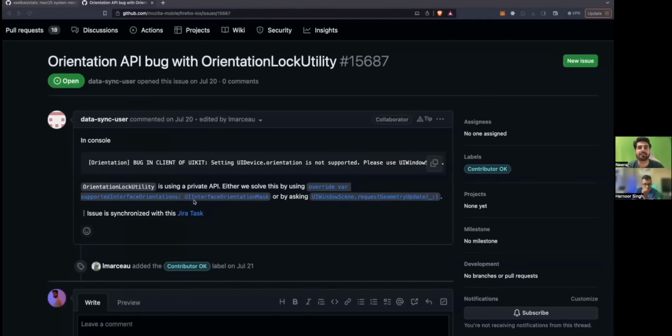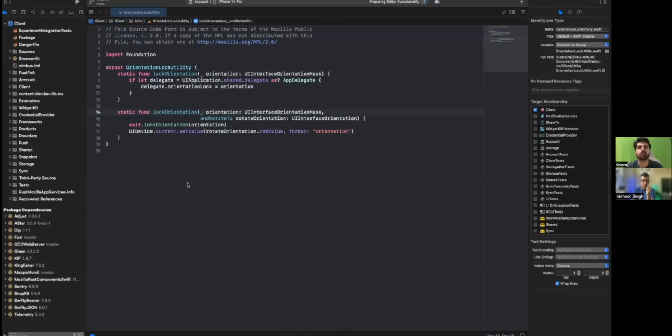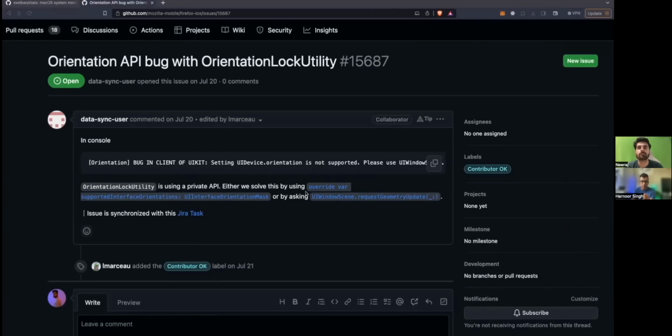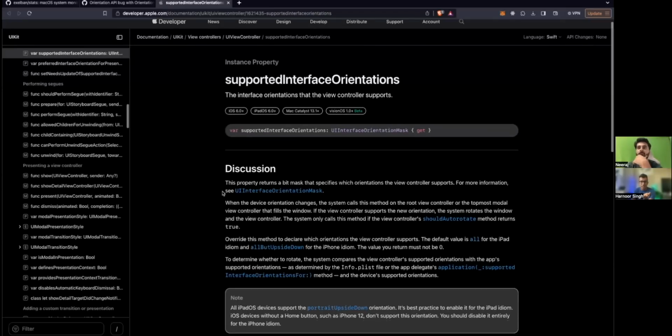Override var this colon this. So like in TypeScript, this is the type actually. I don't know how it is here. Same in Swift. By using override var. So yeah, just see the documentation. Let's search for an example for using the whole thing they have shared. Double click, yeah, click on a new tab. Oh wow, they have given you the documentation link. So we need to see how to use it.